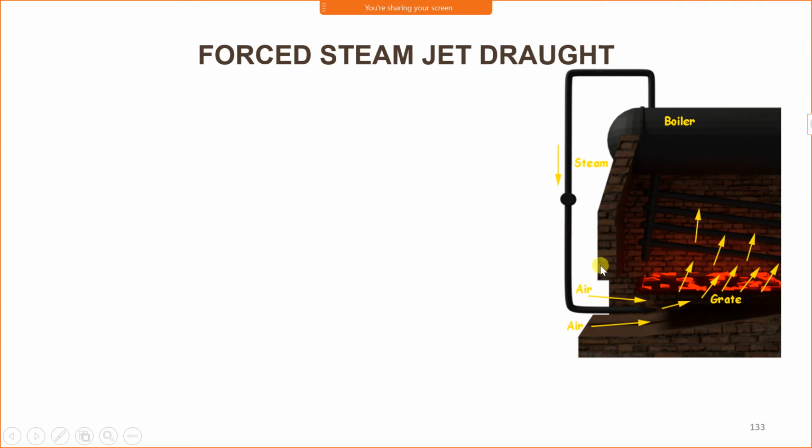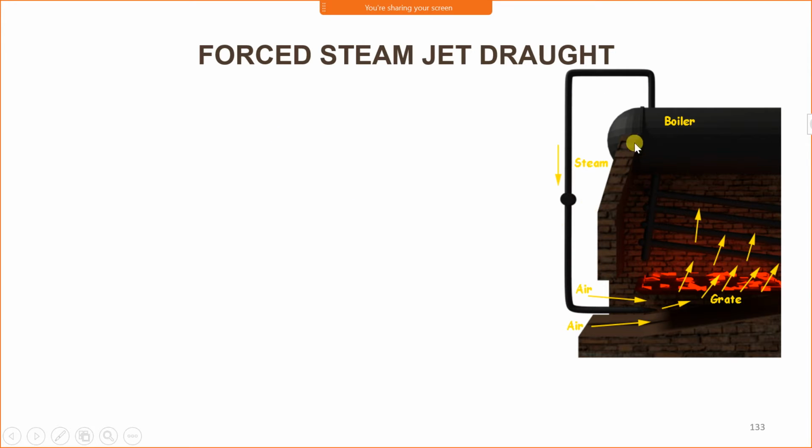Therefore, in case of locomotive, chimney height is very small and not sufficient to produce natural draught. Therefore, steam jet draught or artificial draught is suitable. But since it is not a condensing type of plant, steam is going waste, and that steam is utilized for producing the draught.